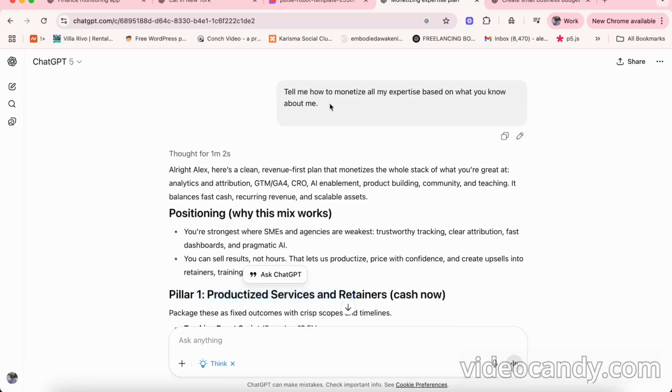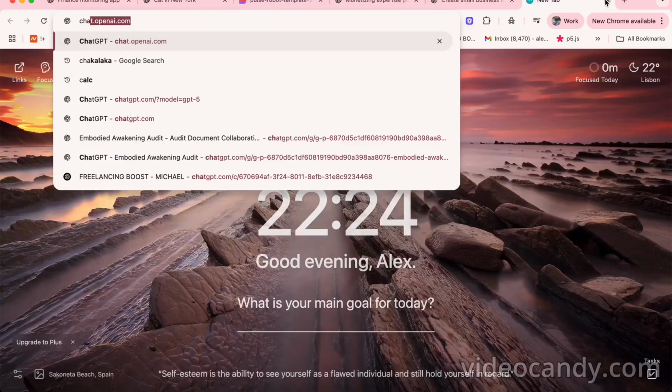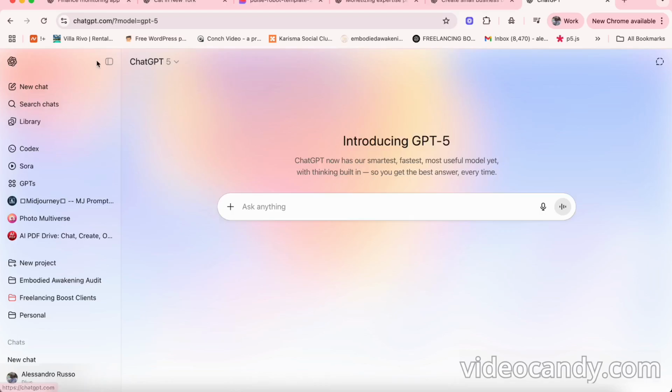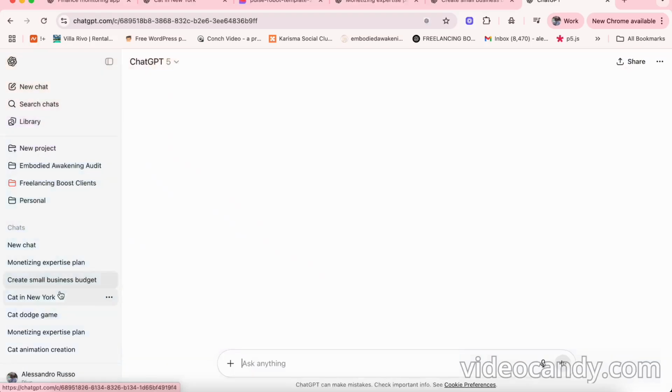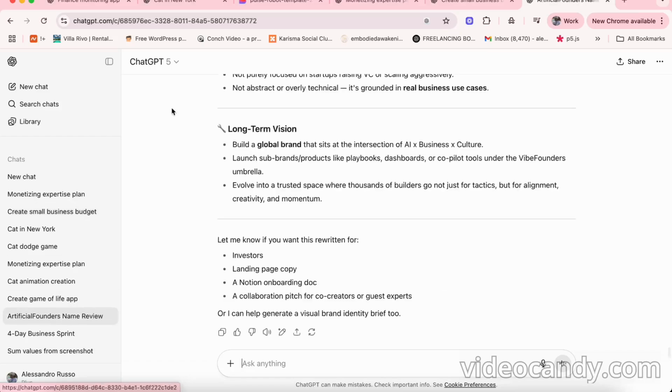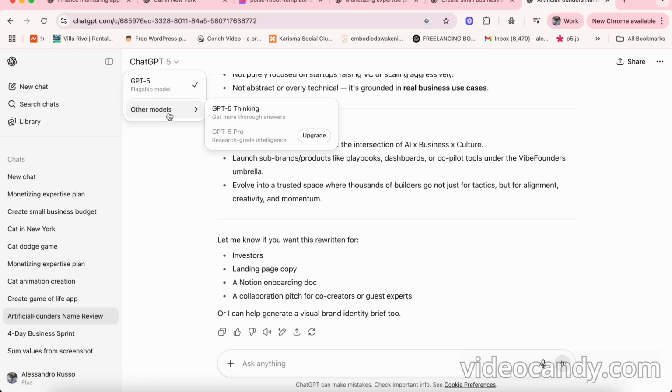And if we want to compare with the kind of output that we will get from ChatGPT-4, we're going to run the same identical prompt in the previous version. So if I go here, which I can't even access anymore, you know, for example, I didn't know that I can't roll back now. That's interesting. So what happens to my previous prompts? Like for example, this one. Can I roll back? I can't. So it seems that I'm already on GPT-5 and I cannot roll back. So here's another news.